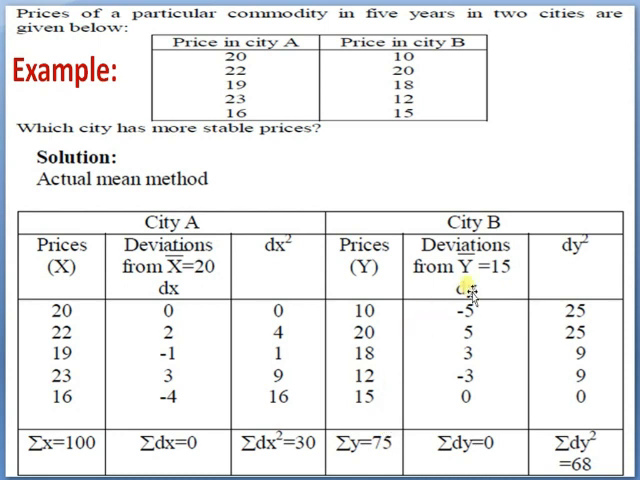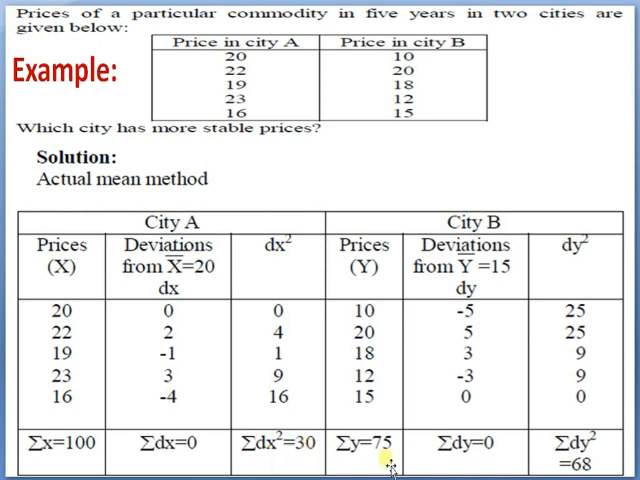That is, summation X is 100, divided by the number of observations, 5, so the mean is 20. Deviations from X bar: subtracting 20 from each value, 20 minus 20 is 0, 22 minus 20 is 2, 19 minus 20 is minus 1, 23 minus 20 is 3, and 16 minus 20 is minus 4. And what is dx square? That is 0, 2 square is 4, minus 1 square is 1, 3 square is 9 and 4 square is 16.